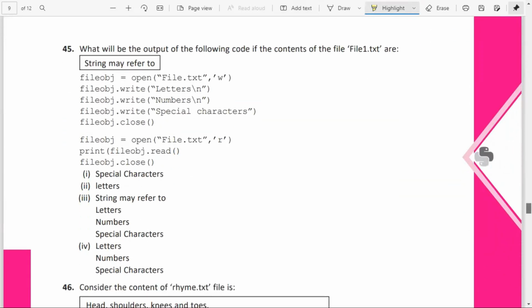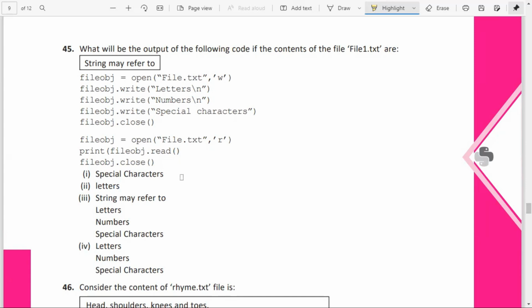Now moving to question number 45, what will be the output of the following code, content of file1.txt? You have opened the file in the write mode. Okay, file object.write letters, file object.write numbers, then file object.write special characters. Okay, you have written. Then file object.close, you have opened that same file in the read mode. Okay, you have read it.